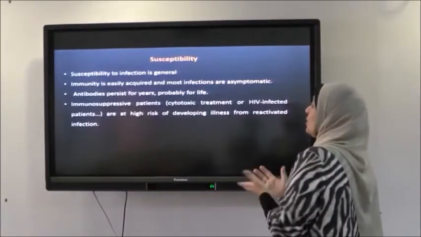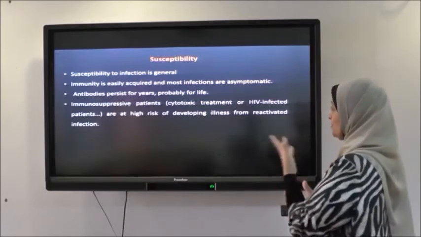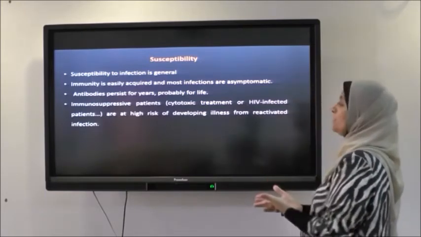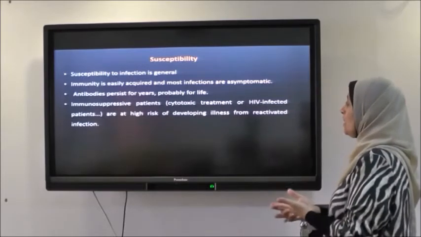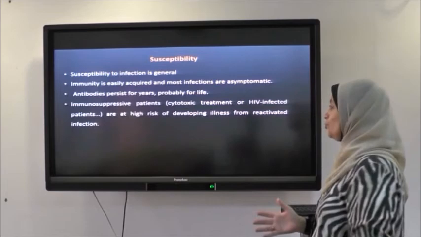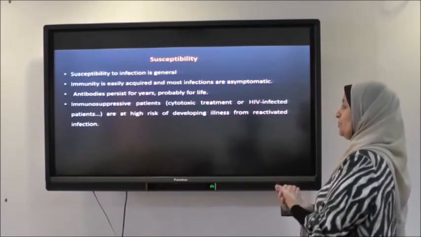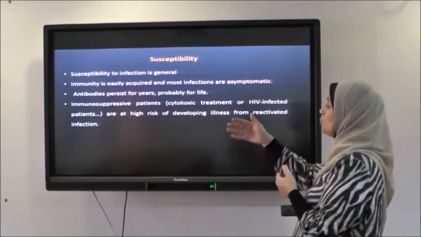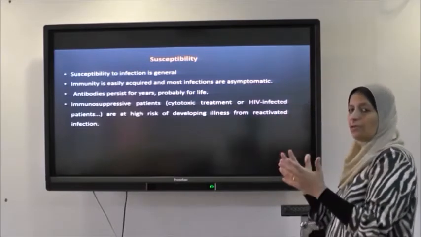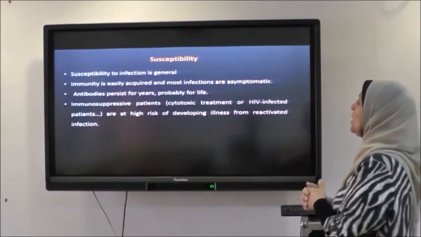Susceptibility to Toxoplasma gondii: in general, anyone is susceptible to infection by Toxoplasma gondii, and when infection occurs, immunity is easily acquired, but the infection is usually asymptomatic. Immunity against Toxoplasma is either humoral immunity or cell-mediated immunity. Humoral immunity is by formation of antibodies. Antibodies usually persist for years or for the life of the host and protect the host against reinfection.